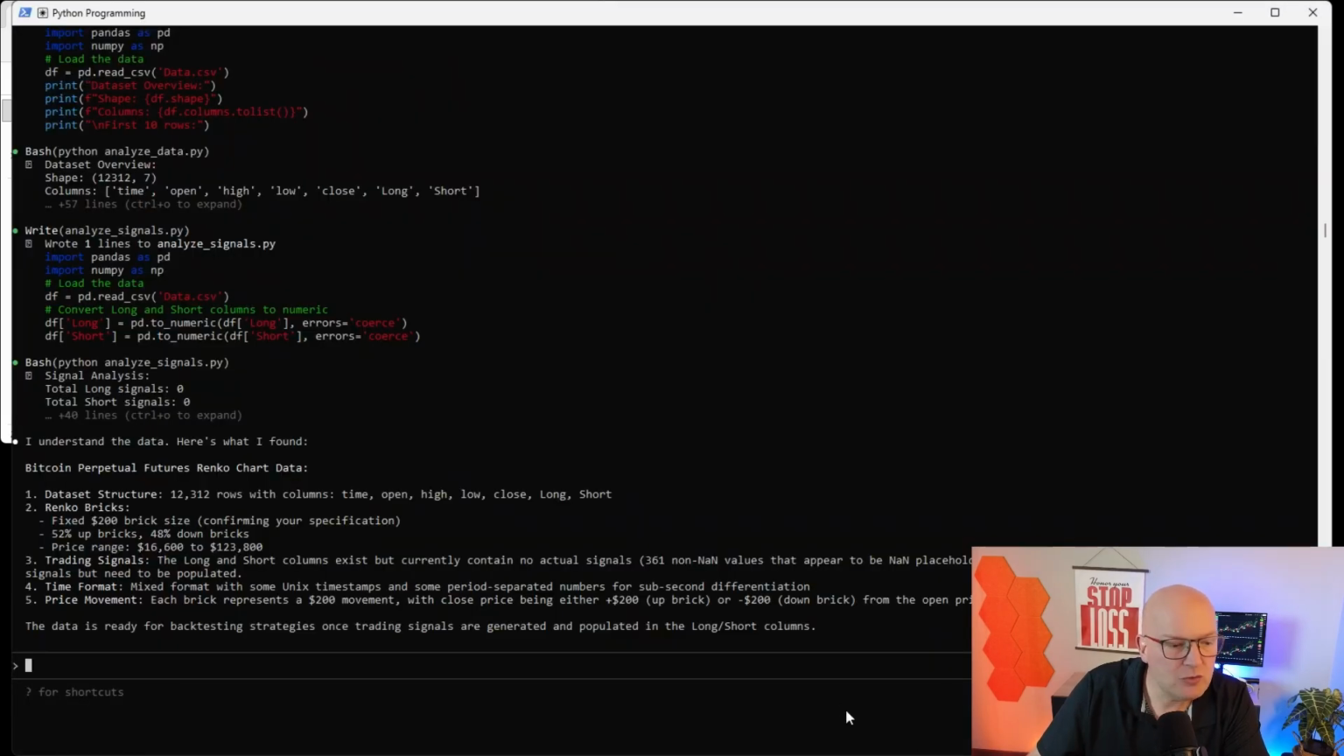However, it encountered also one problem here. It says, well, there are trading signals, or at least columns for it, called long and short, but they don't actually have actual signals. There are only non-NaN values, with NaN being a placeholder. These are intended, so Claude assumes these are intended for trading signals, but they need to be populated.